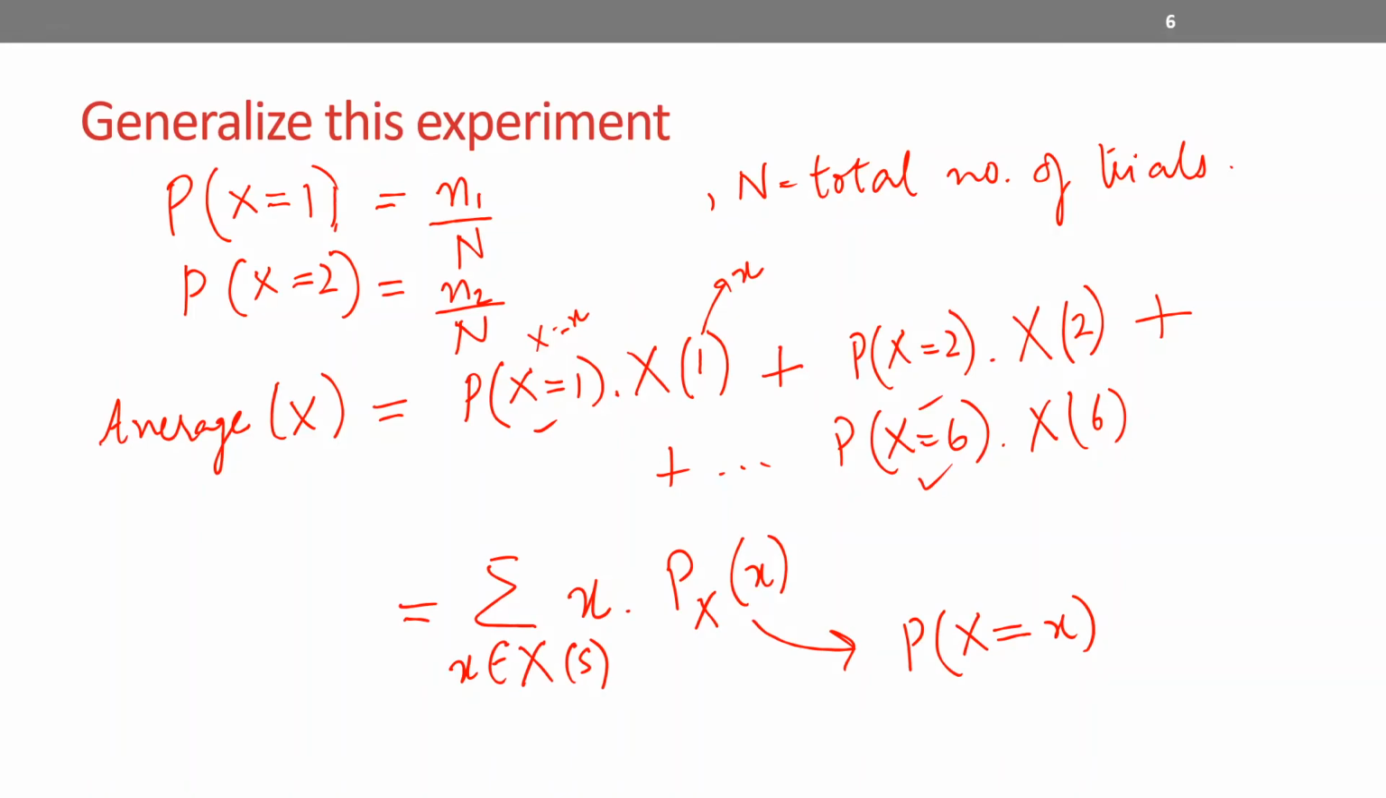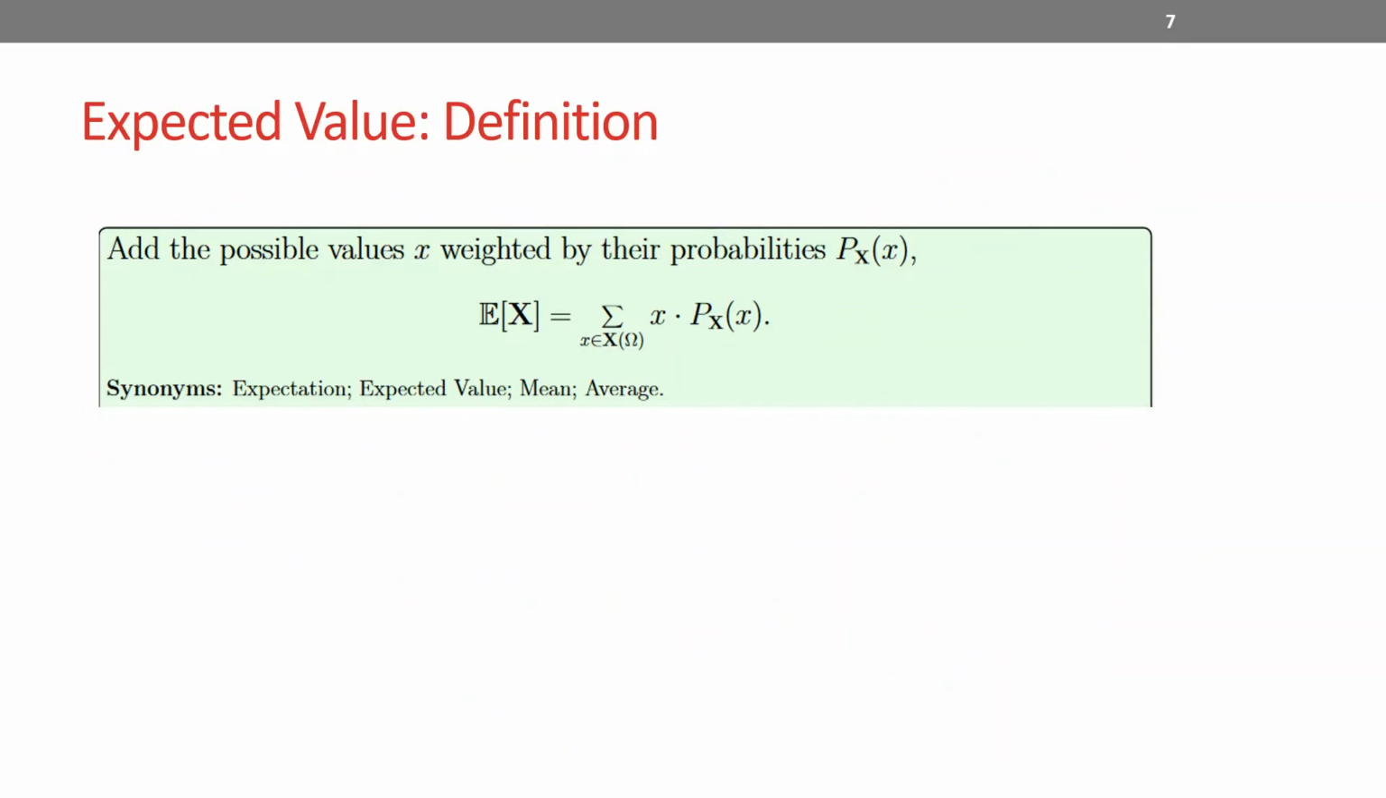So this average of x here is actually defined as the expectation of x, or the mathematical expectation of x, or the expected value of x, and is denoted by E of X. Let's look at it here. By definition, it is all the possible values x weighted by their probabilities, which we just saw. The probability distribution function for each value of x is given by this equation. This is the expected value of x. This is how it's denoted.